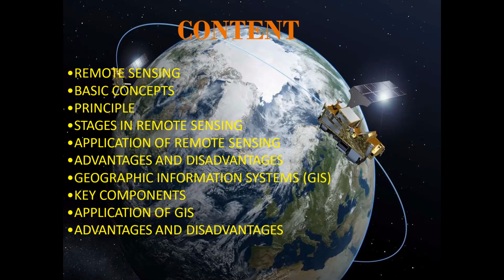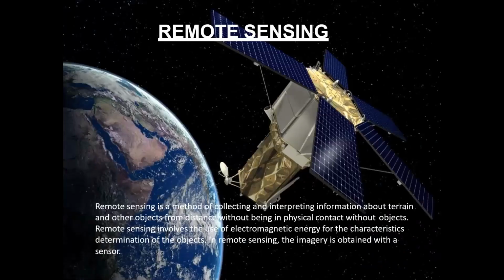See, what is the definition of remote sensing? Remote sensing is a method of collecting and interpreting information about terrain and other objects from a distance, without being in physical contact with the objects. The main concept is gathering information about the entire earth's conditions.